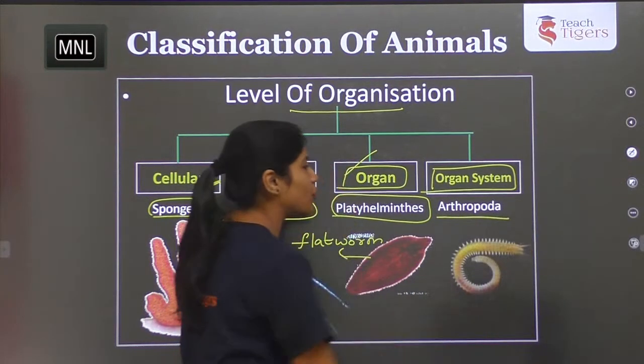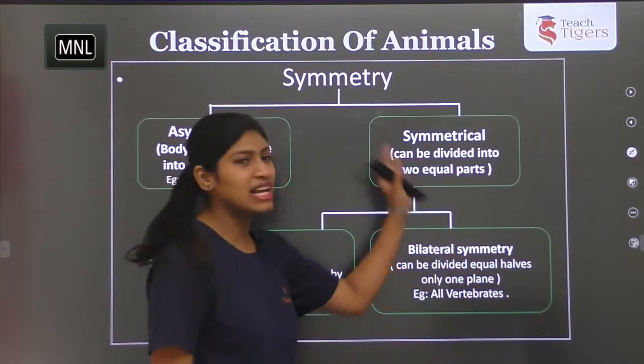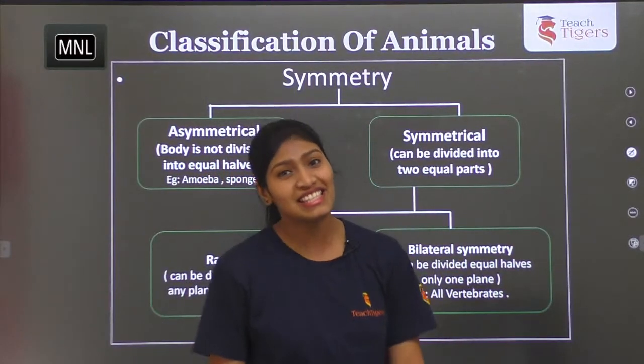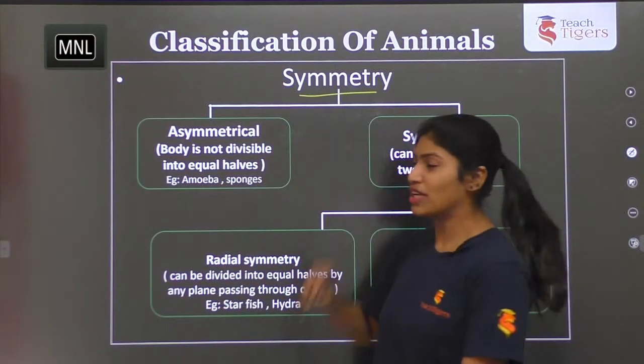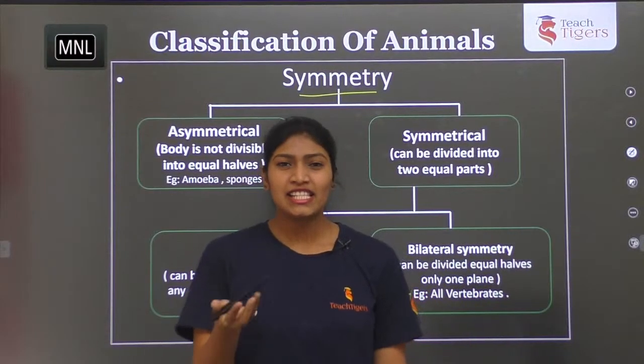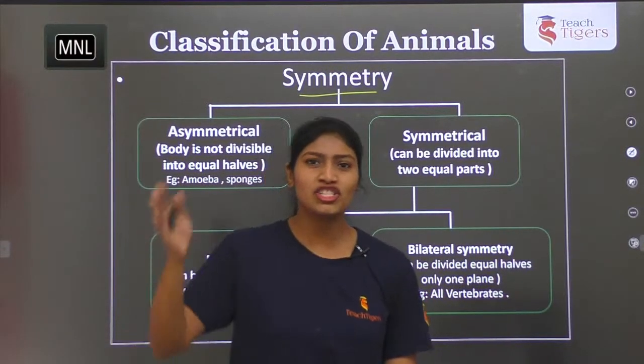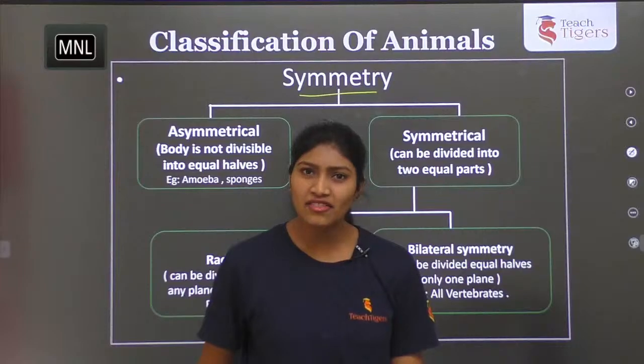So from arthropods onwards it started. So arthropods until the last they exhibit organ system level of organization. So the second one is symmetry. So what is symmetry? Symmetry is a plane of division which divides the organism body into two equal halves, right?